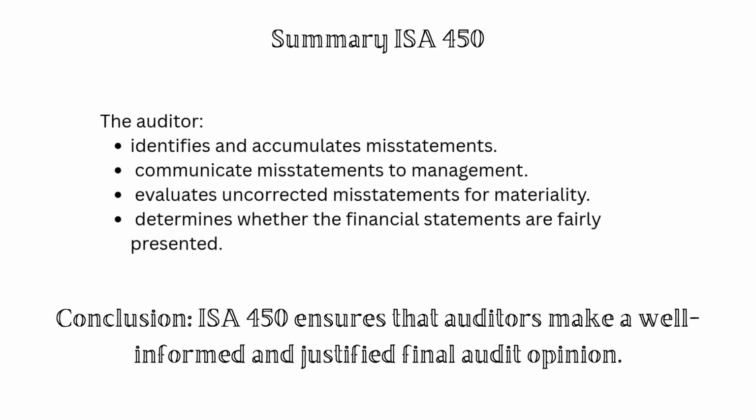To summarize, ISA 450 deals with how auditors handle misstatements identified during the audit. First, the auditor identifies and accumulates misstatements. Next, these misstatements are communicated to management. Then, the auditor evaluates uncorrected misstatements for materiality. Finally, the auditor determines whether the financial statements are fairly presented. In conclusion, ISA 450 ensures that auditors make a well-informed and justified final audit opinion.